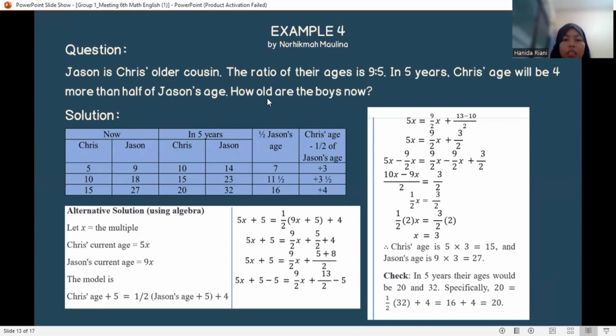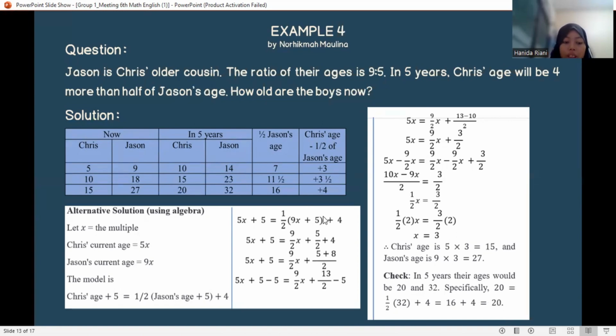Alternative solution using algebra, let's use a multiple. Chris' current age is 5x, Jason's current age is 9x. The model is Chris' age plus 5 equals a half times Jason's age plus 5, plus 4.